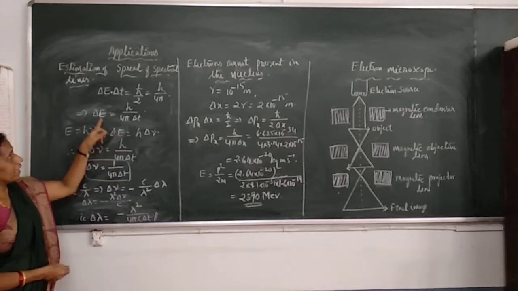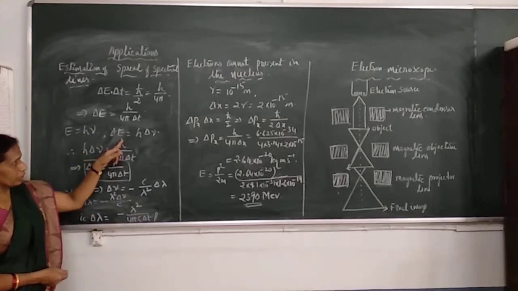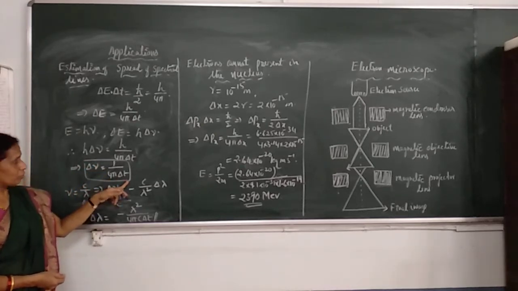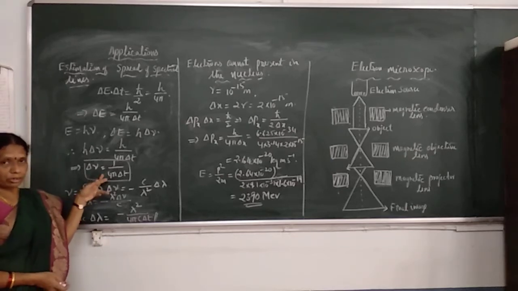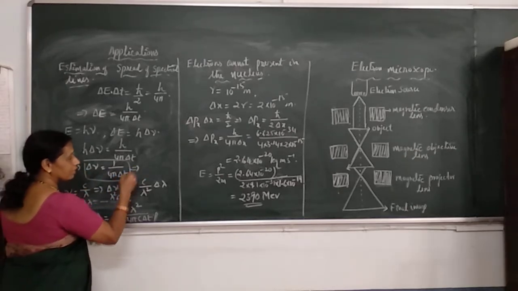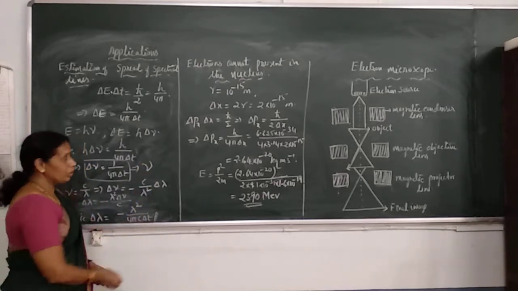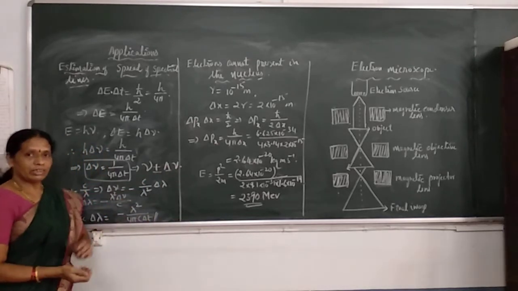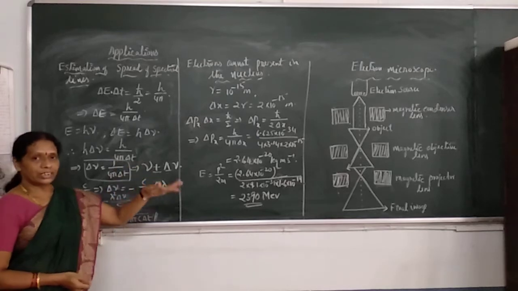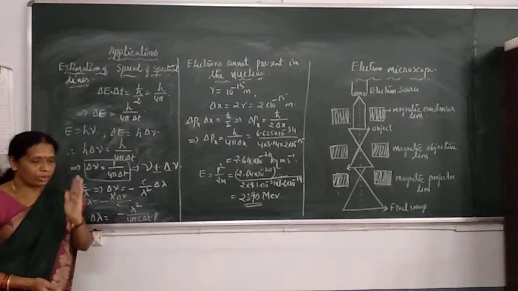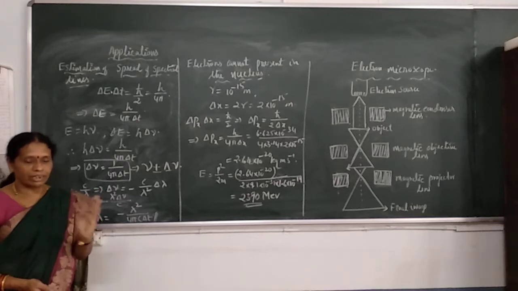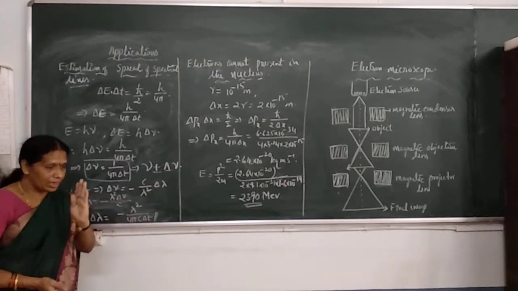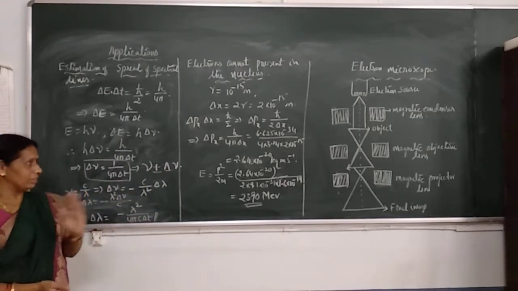So substitute delta E as h delta nu. You get h delta nu equals h by 4 pi delta t. h gets cancelled. From this we get delta nu as 1 by 4 pi delta t. This delta nu is nothing but the error in the measurement of the frequency. So this implies the actual frequency is not just nu, but it changes by a very small value, delta nu. The frequency of the radiation may be nu, or nu plus delta nu, or nu minus delta nu. The frequency spreads a little on either side of the original frequency. This is the spreading of the frequency of the spectral line around the original frequency.